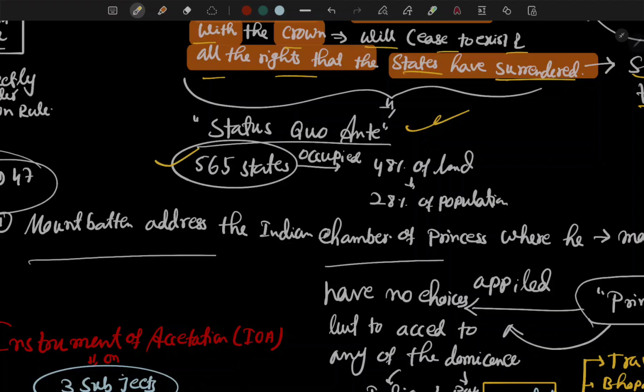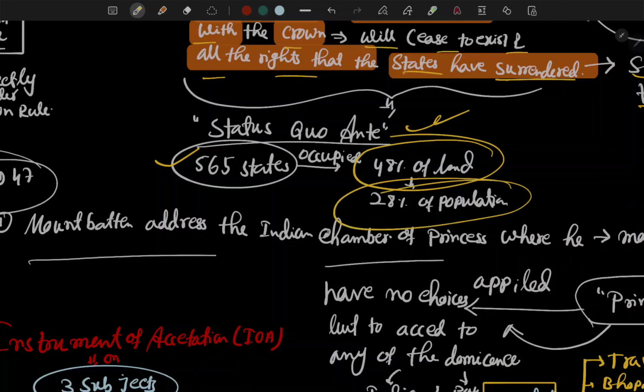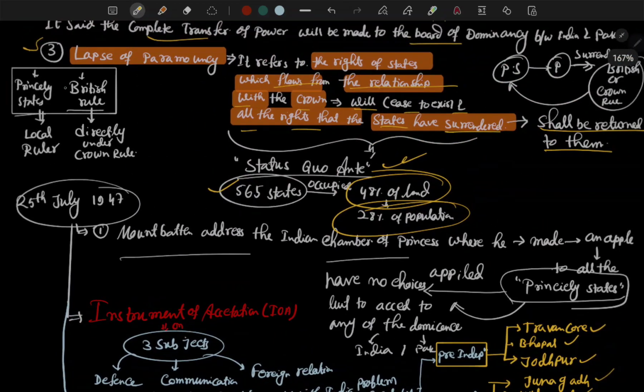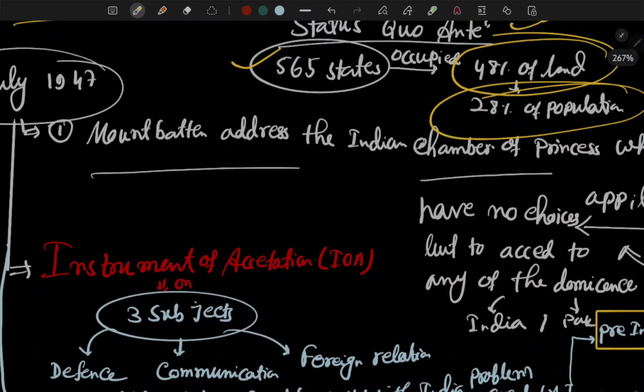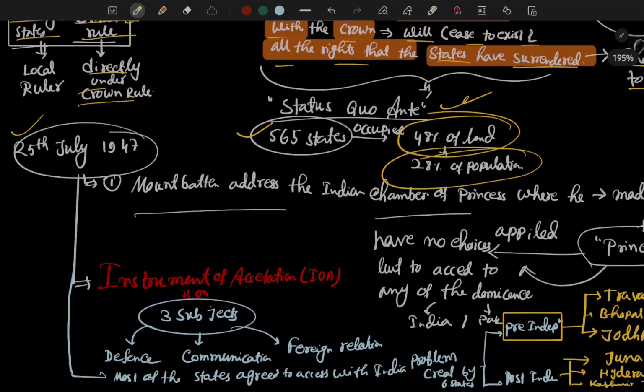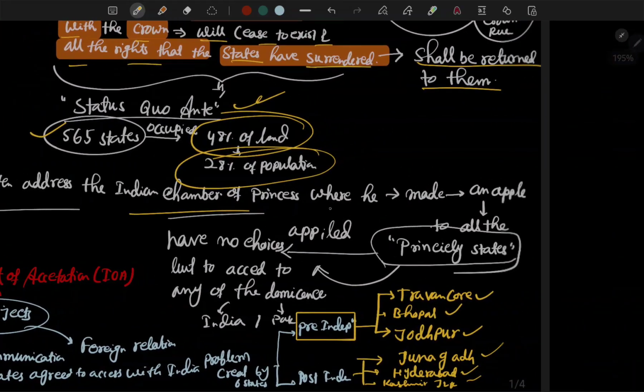Then the 565 princely states occupied more than 48% of the land and 28% of the population, which means a major share. Of the princely states, we talked about two types: those which have a local ruler, and those the British ruled directly under the crown. On 25th July 1947, what happened?